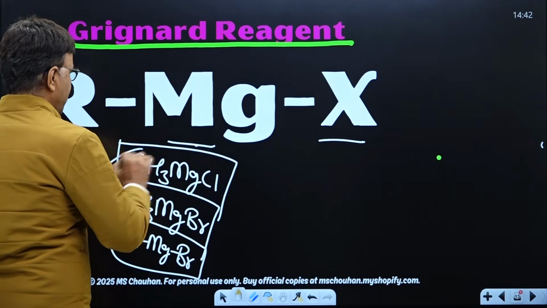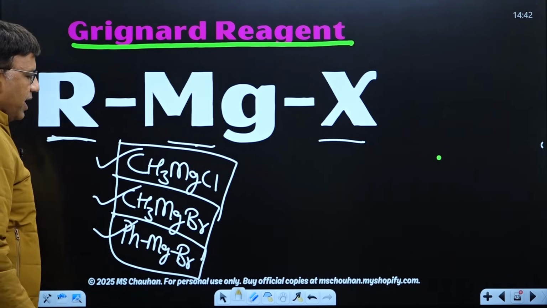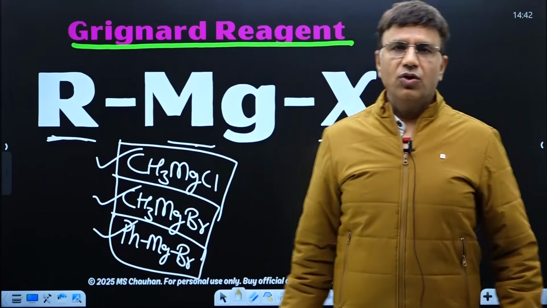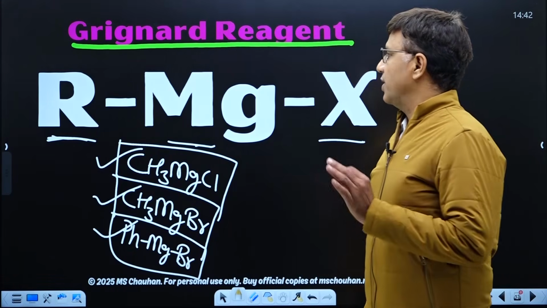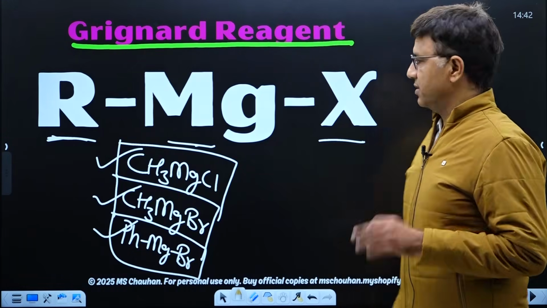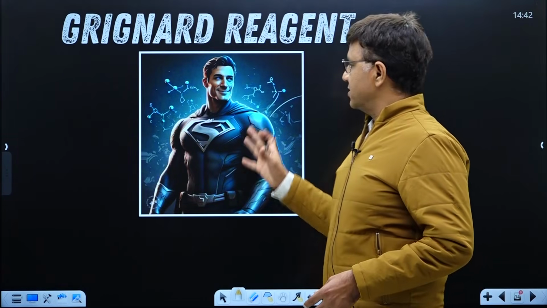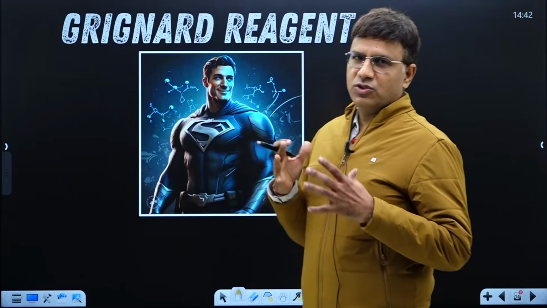Got it? So these all are Grignard reagent, RMgX or PhMgX. It is known as Grignard reagent. So first of all, write in your notes, Grignard is RMgX. Now Grignard is just like a superhero. The superhero can beat any enemy, just like that. Grignard is a very powerful nucleophile and base.